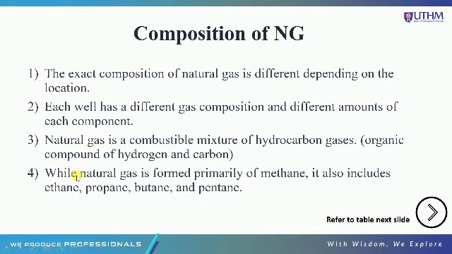Maksudnya di sini adalah wet gas, senang cerita wet gas. Apabila wet gas natural gas terhasil, ada banyak gas yang terhasil dan primary-nya adalah methane. Methane ni boleh dikatakan sebagai dry gas, kering. Dan dalam natural gas juga termasuk adanya gas ethane, propane, butane and pentane.